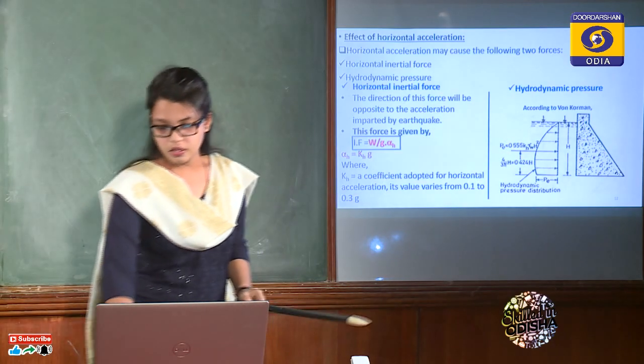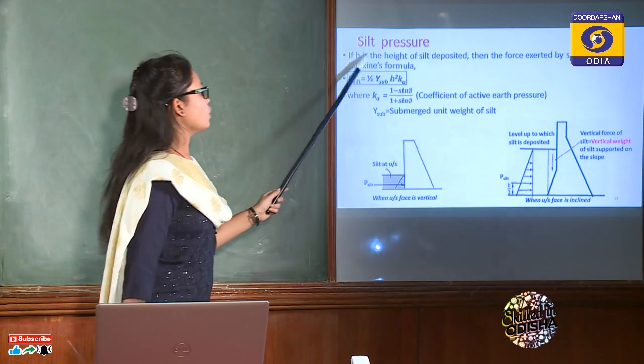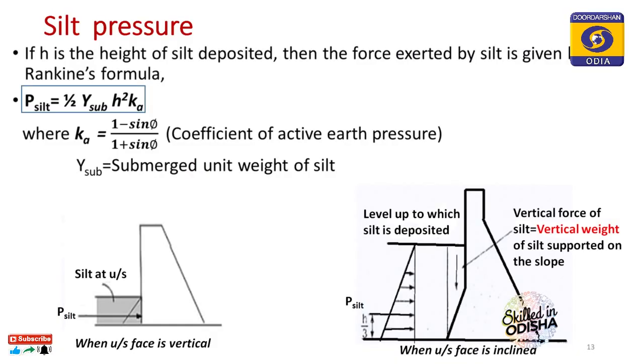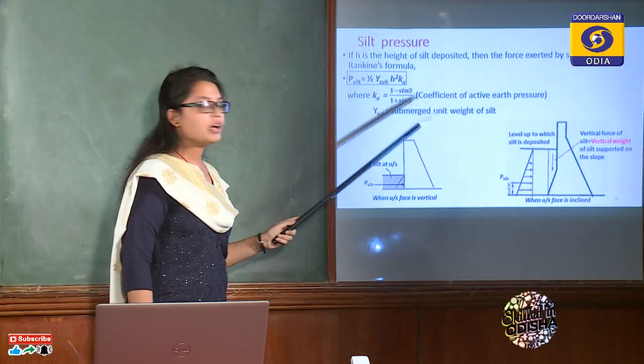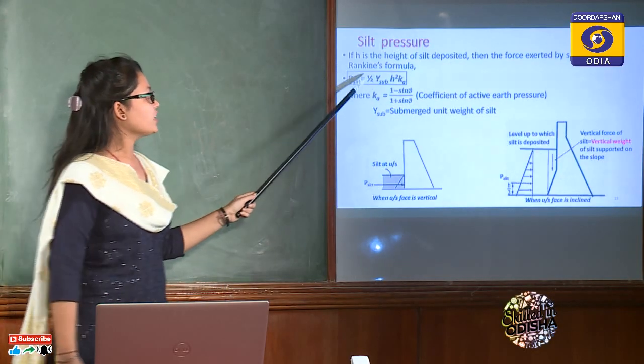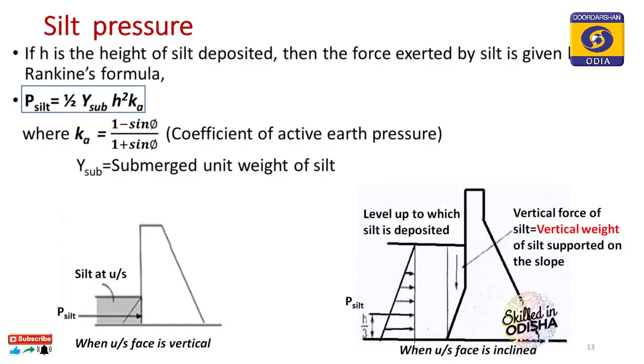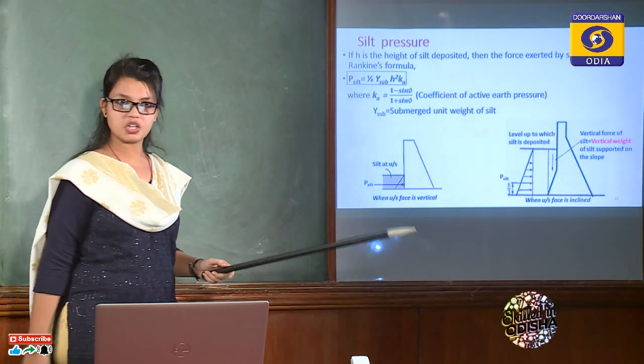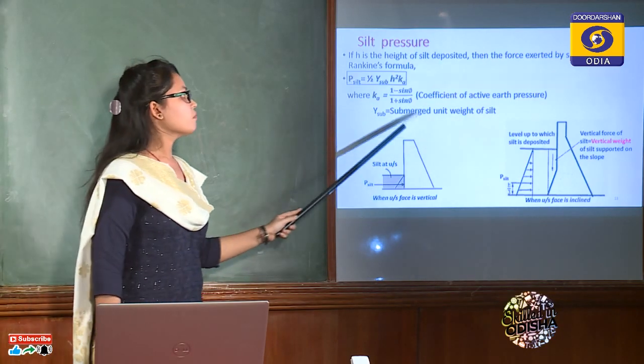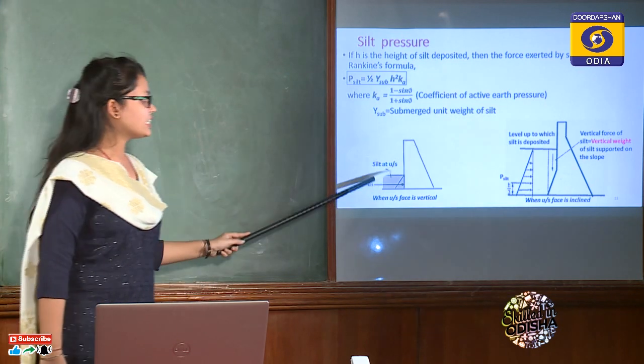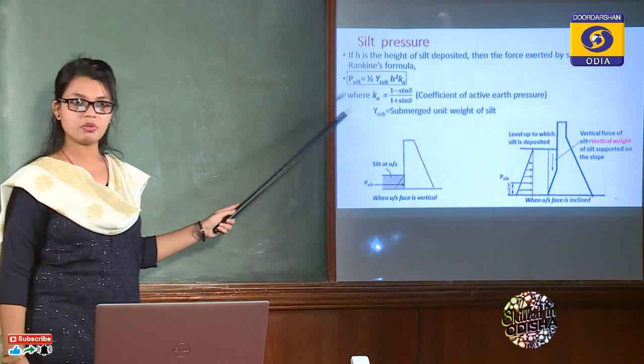Now next is the silt pressure. Due to deposition of the silt that comes along with water from the catchment areas, that will also exert a force on the gravity dam. So the value is given according to Rankine's formula, half gamma submerged h square Ka, which is a well known formula you have studied in geotech engineering also. Ka is the coefficient of active earth pressure, that is 1 minus sin phi by 1 plus sin phi. Phi is the angle of internal friction of the soil, and gamma submerged is the submerged unit weight of silt, because silt is being submerged inside the water, so we take submerged weight of the silt.